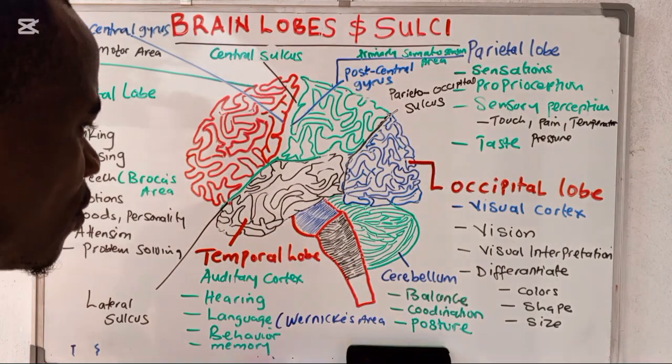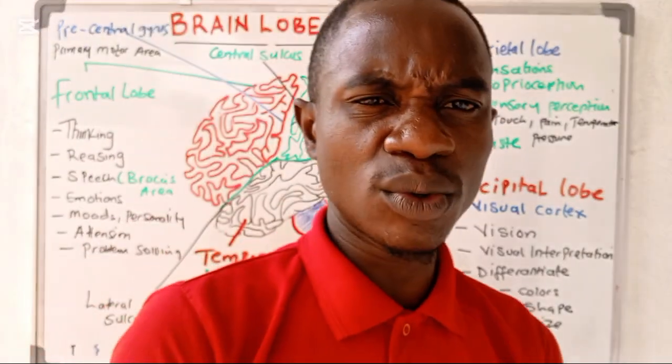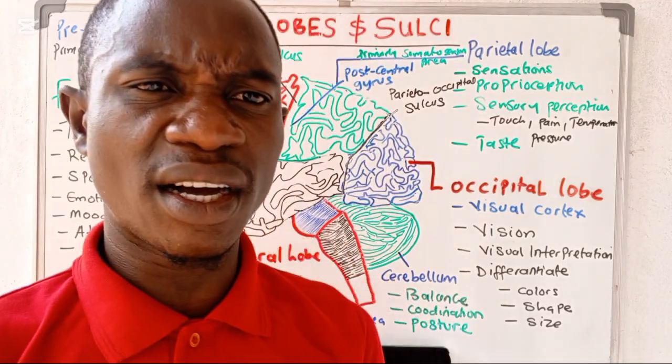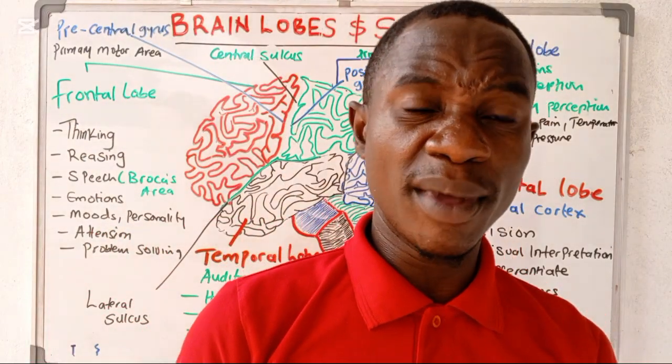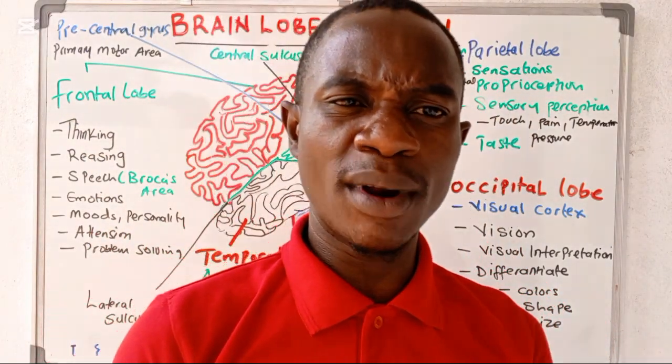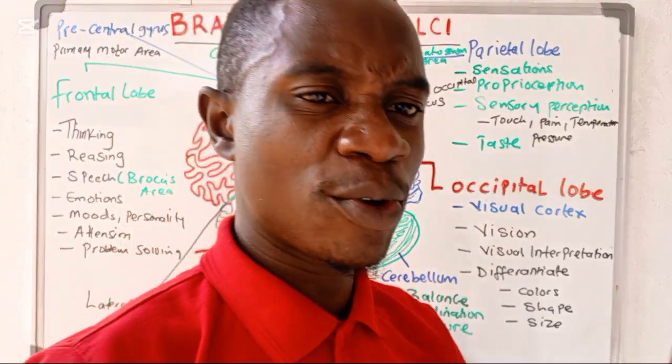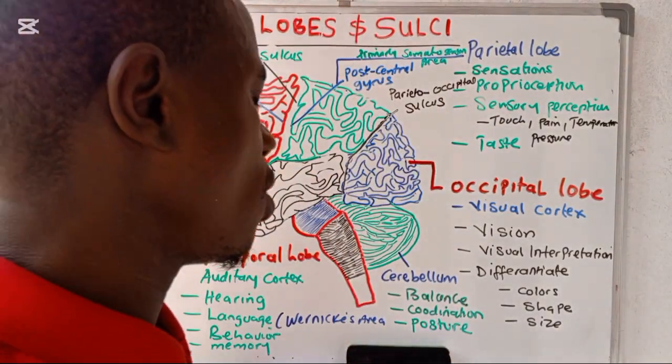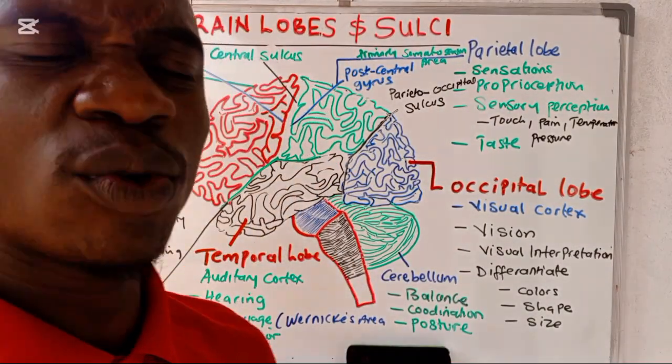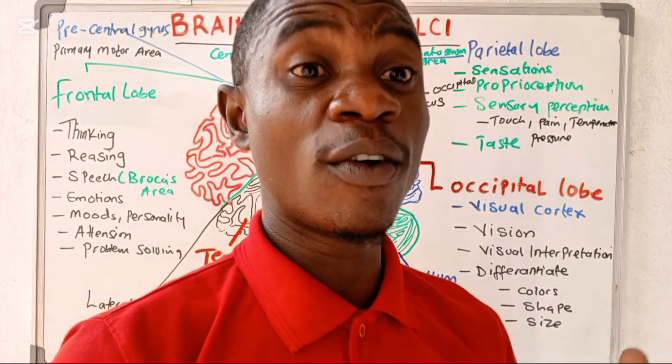Okay, and then of course you're going to be having here this is the medulla oblongata. This is going to be the pons, and they are also going to be aiding in some of the autonomic functions, like the heart rate. From the medulla oblongata, heart rate, the blood pressure, and then also the respiratory rate are also going to be under the control of the medulla oblongata, which is part of the brain stem.